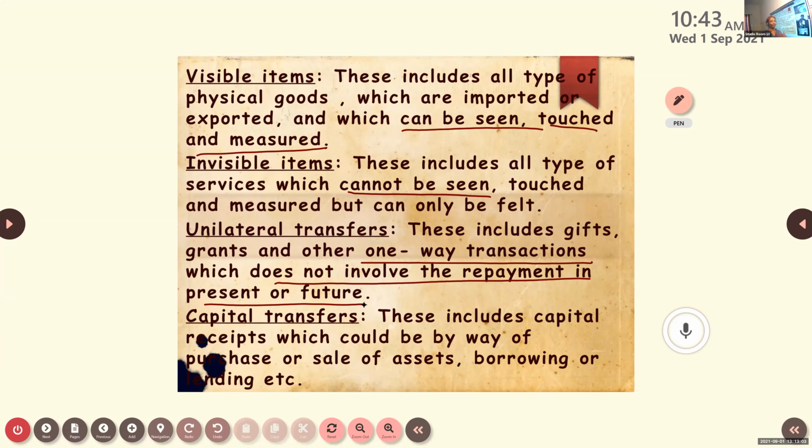So when we give a grant, or help others, or give some gifts to others, it doesn't involve payment in the future. They are not going to return this. These come under unilateral, or one-sided, transfers.